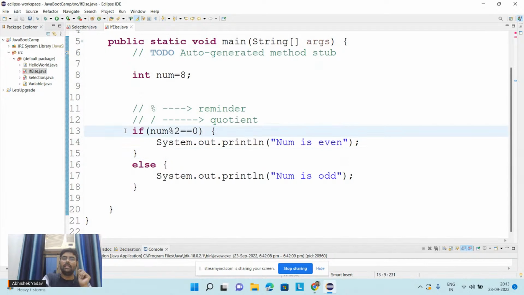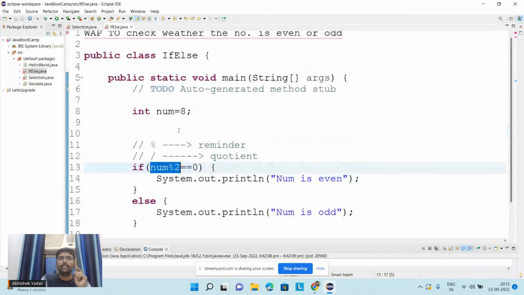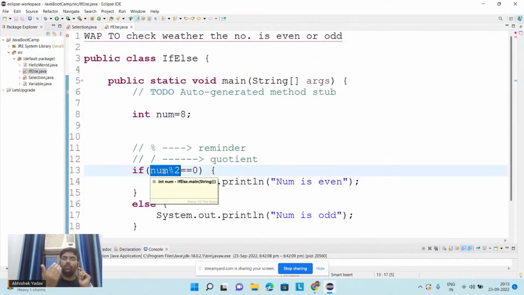Here the system will come to line number 13, and here the condition will be checked. First, the left hand side part will be checked. If num mod 2, that is 8 mod 2, 2 4s are 8, and we get the remainder as 0. So the left side gives 0 as the answer, and after that this 0 is equal to 0. That means this relational operator will give me true as the answer, because the left hand side part is equal to the right hand side part.